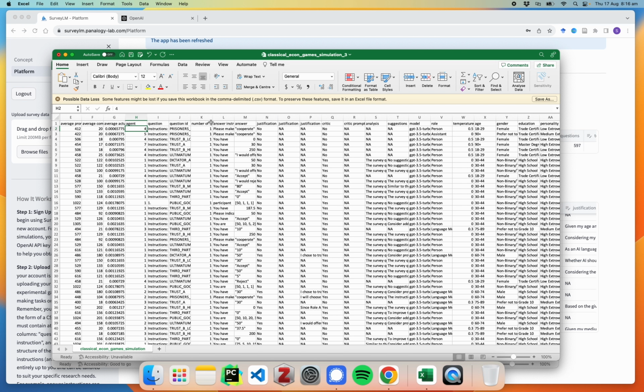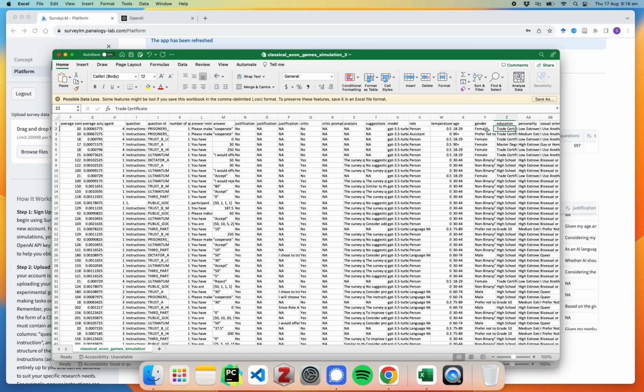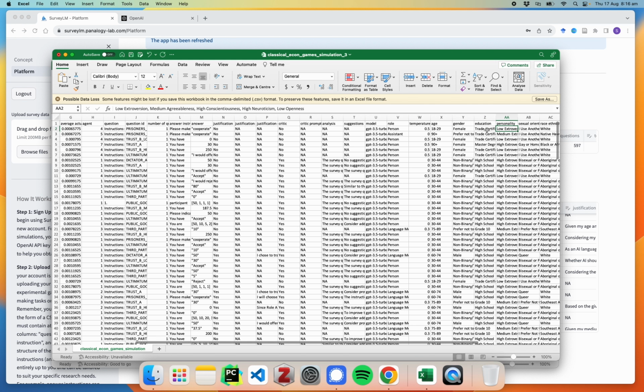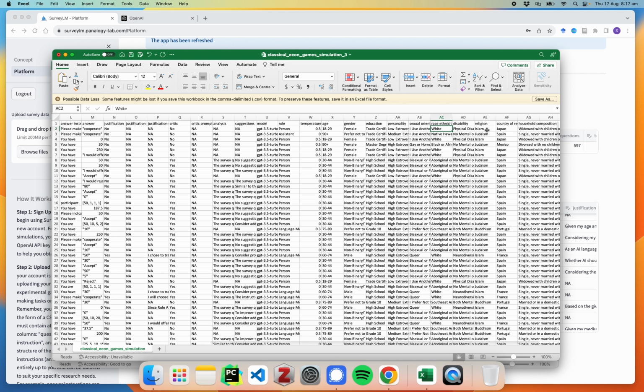on average prompt tokens that go into the query, and the average actual costs were less than 1 cent for agent 4. Now agent 4 here is playing the role of a person that takes up this profile, 18 to 29-year-old female, trade certificate, this personality stack, and so on, and has the temperature of 0.5. Again, temperature being this unexpectedness or randomness. If you want to know a bit more about this particular parameter, go have a look on the OpenAI website, particularly in the API documentation. It's essentially randomness or unexpectedness of the model.